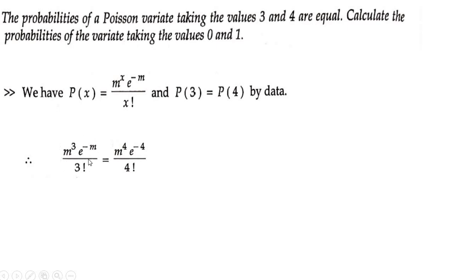M, everything has got cancelled. You have m is equal to, here you have one more m. So 6m is equal, we'll cross multiply this now, we get 6m is equal to 24. So what is m equal to? M cube by 6 is equal to m to the power 4 by 24. On cross multiplying, here 3m will get cancelled, here 1m will remain, so 6 into m is equal to 24, therefore m is equal to 4. You get m is equal to 4, alright.